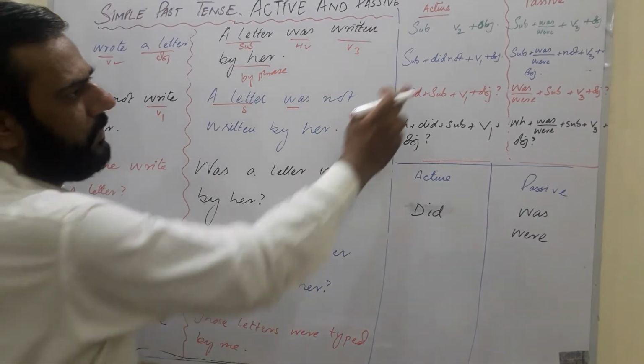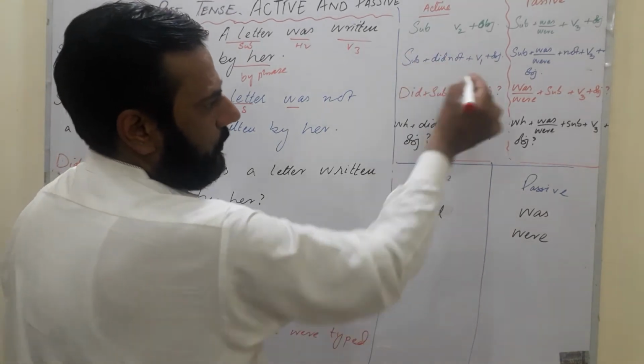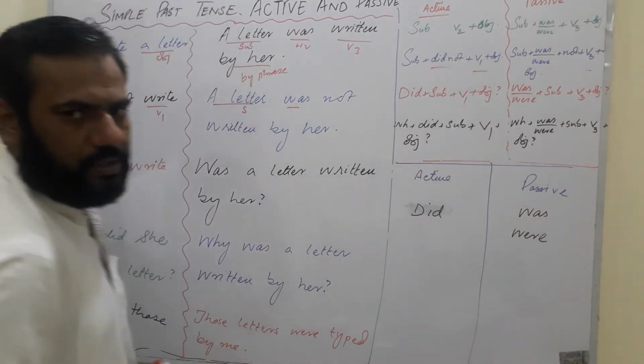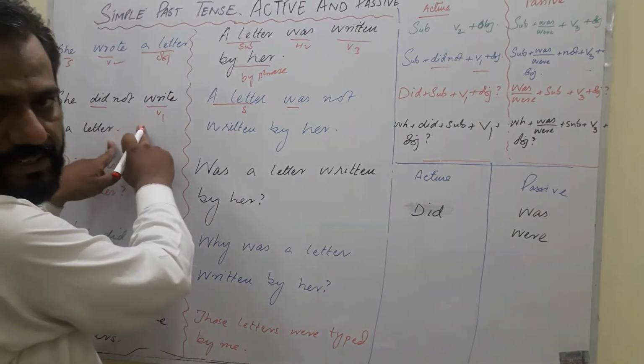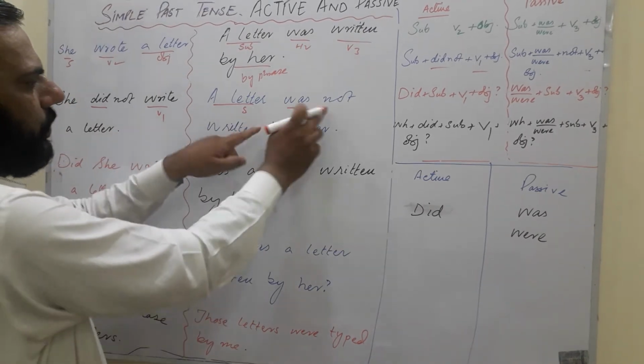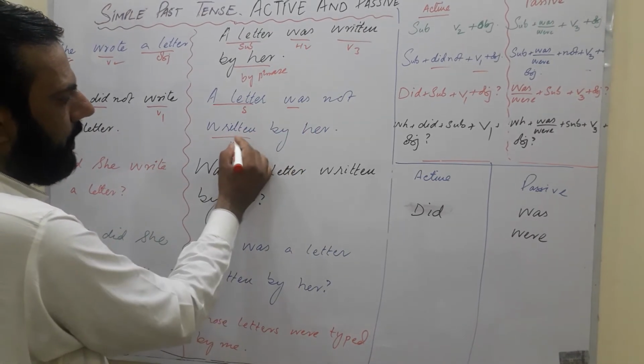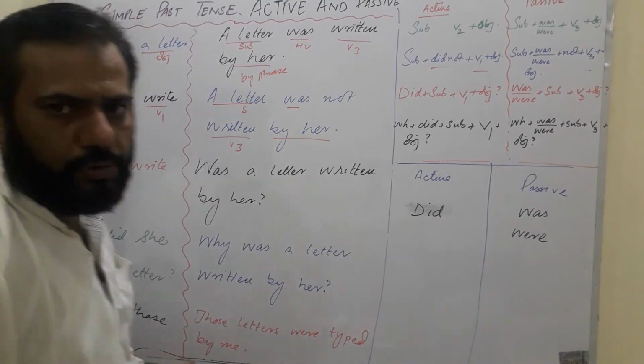This is the rule. Look at the rule: did not, and first form. First form has been used after did not. The same thing is being applied here in the sentence. The second letter was not written. Written is the past participle, and then there is a by phrase, as I told you earlier.